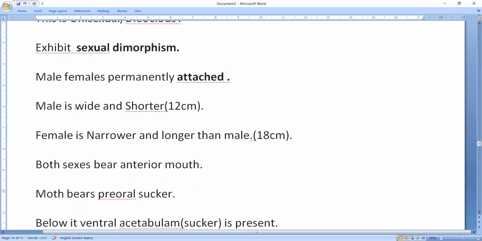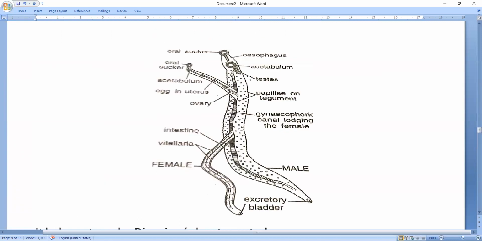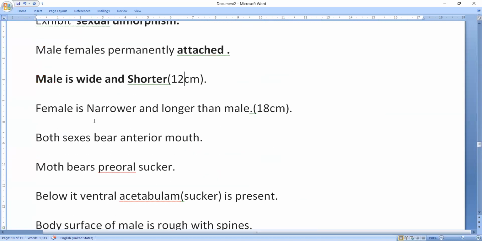So the difference between male and female is that the male is wide and shorter. It may reach up to 10 to 12 centimeters. So you can see here the diagram. This is the male. And the female is narrower and longer than the male.